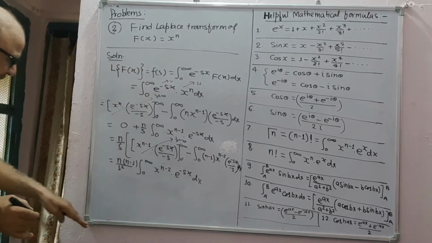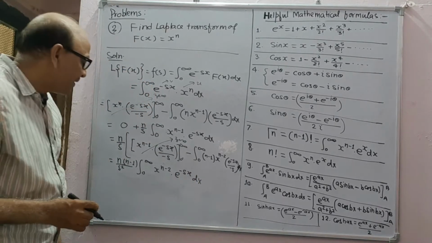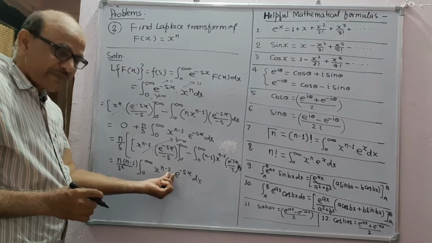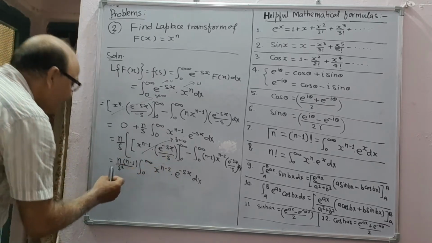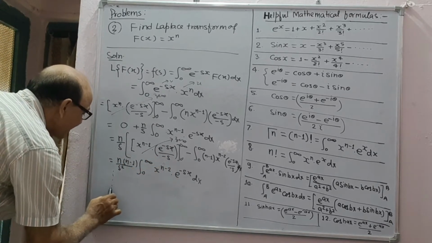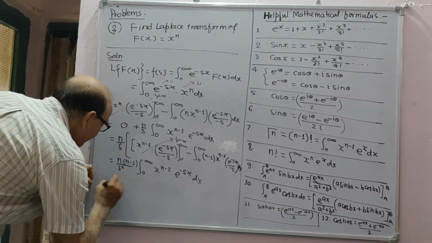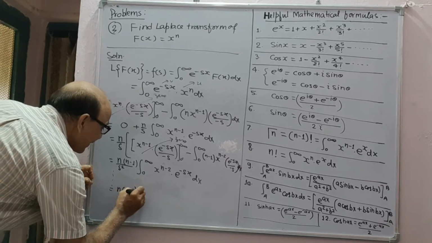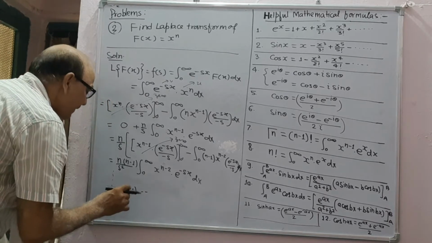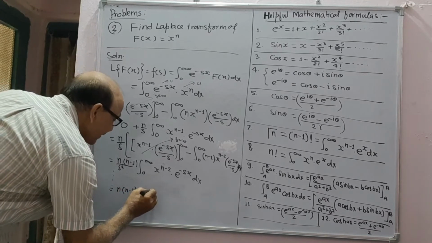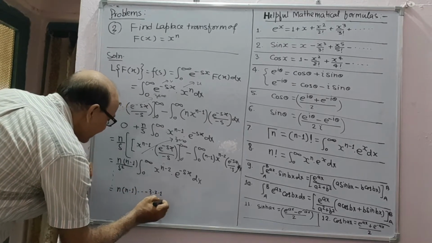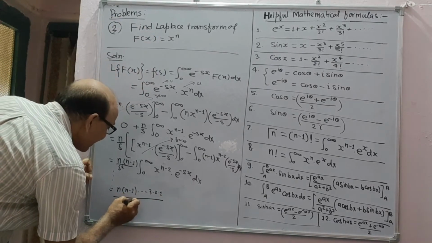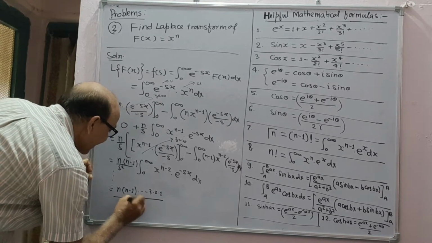In the same way we go on integrating by parts till this term becomes n minus n, that is 1. So finally we get n minus 1, n minus 2 and so on, 3, 2, 1, that is factorial n upon s power n.